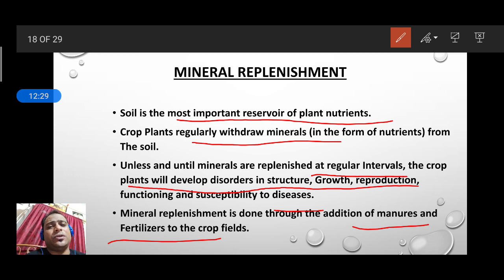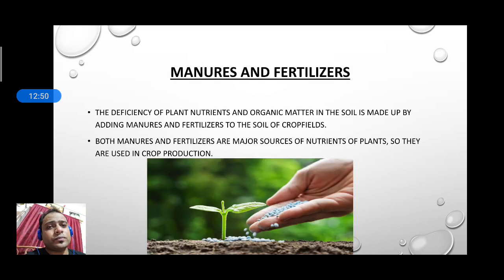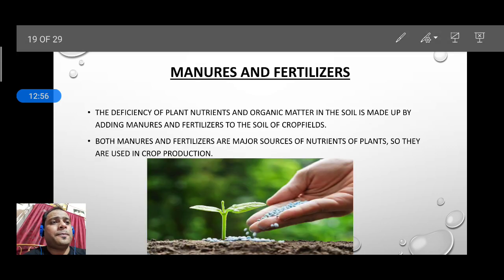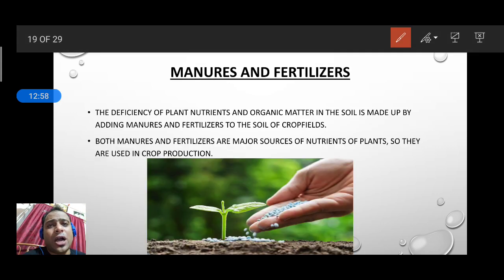Similarly, if the plant is not getting nutrients from the soil, it has to depend on others, for example manures and fertilizers. So in this part we'll see the different manures and fertilizers.